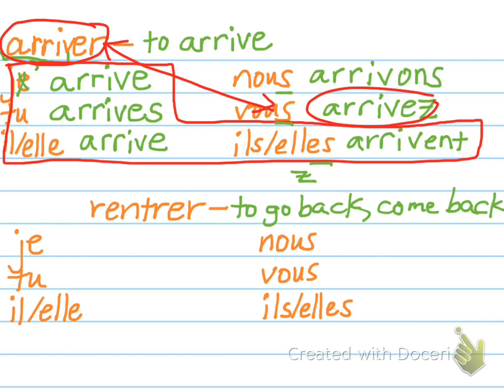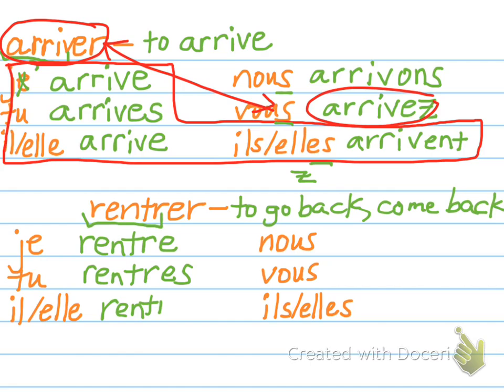So rentrer means to go back or come back. And again, here's my stem that's going to be in all the forms of my verb. And again, I'm adding my ending depending upon what my subject is. So remember, when my subject is je, I'm adding an E. When my subject is tu, I'm adding an ES. And when my subject is il or elle singular, I'm adding an E to my stem.